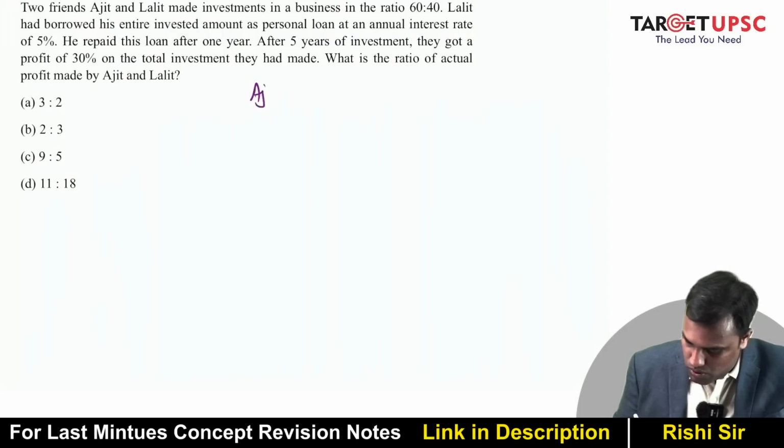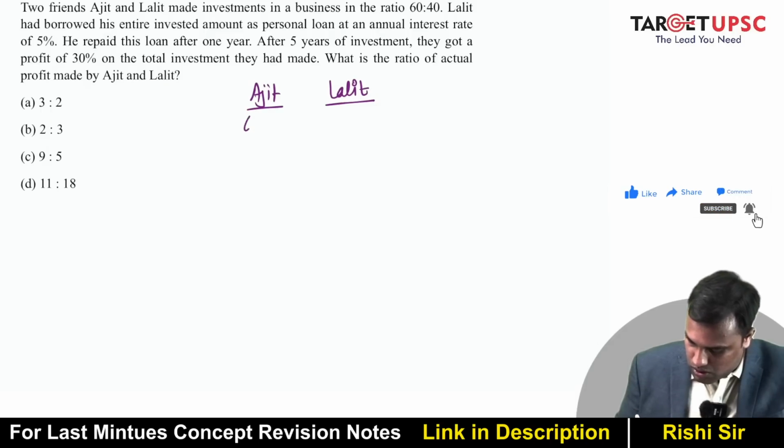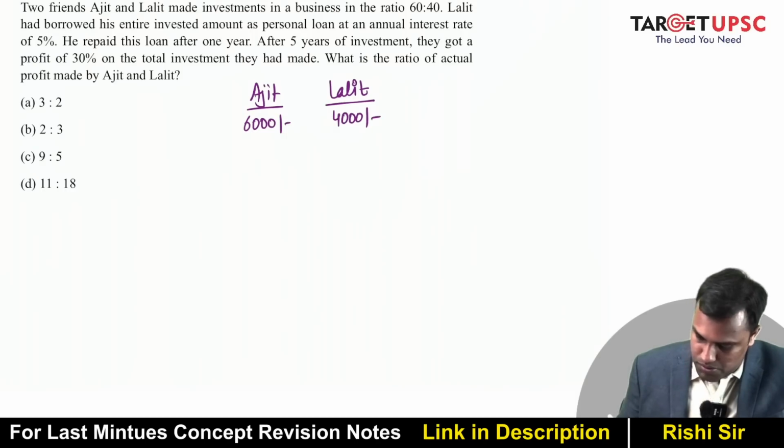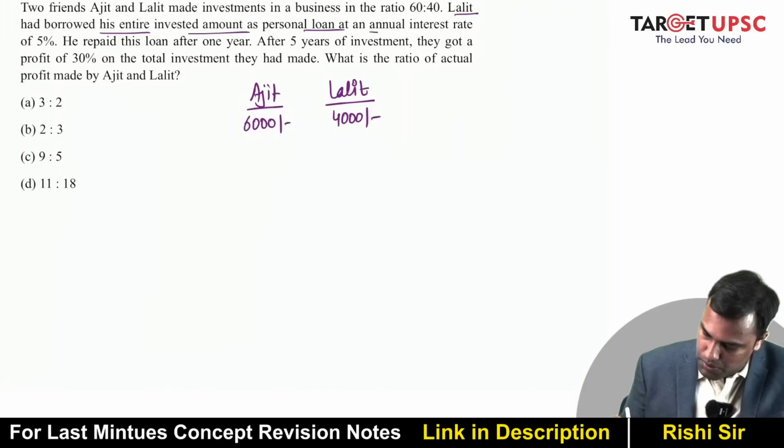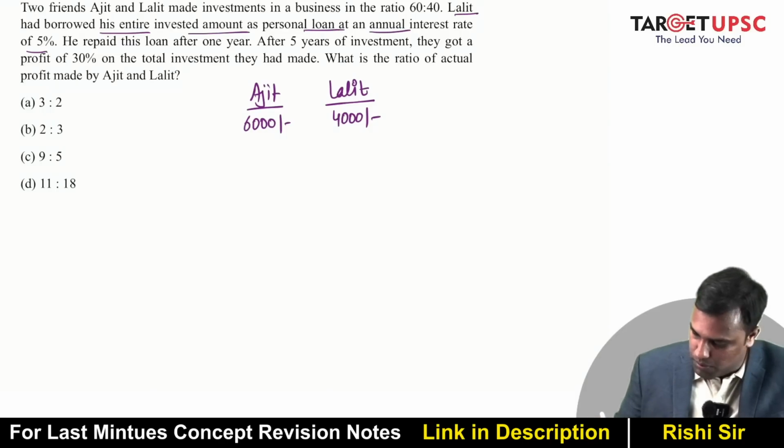Okay. So let's say this is Ajit, this is Lalit. 60:40. So let's say I assume 6,000 is the investment by Ajit, 4,000 is the investment by Lalit. Now 4,000 he borrowed, Lalit had borrowed as a personal loan at an annual interest of 5%.